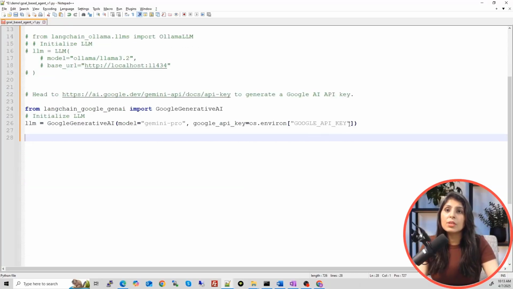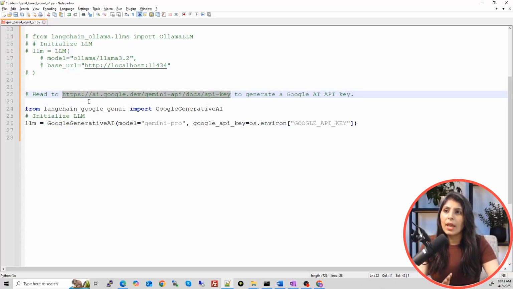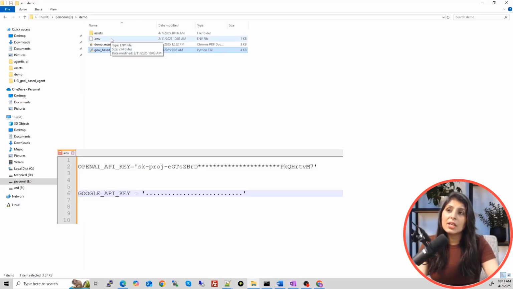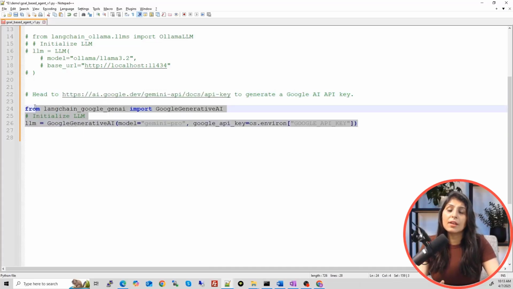And here you need the API key, but this API key is free, and you can get it through this link. Just open your Gmail and then visit this link, and it will show you the steps on how you can create the API key. Then you will open this .env file, and inside this .env file you will paste your API key. Okay, so this is how you can use the LLM from Google.